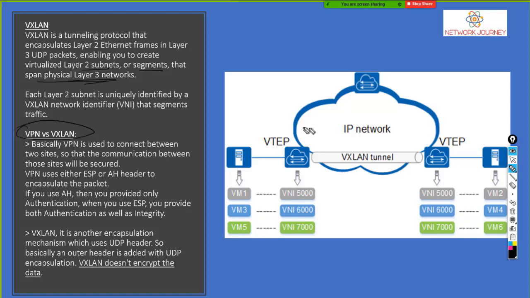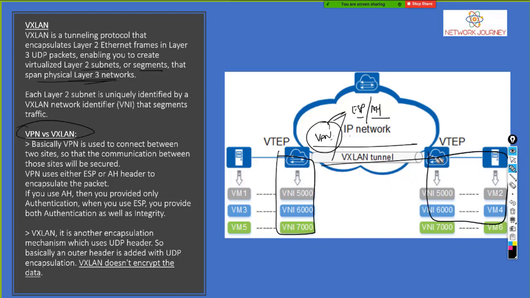Okay, now yes, you might be thinking, is it very similar to your VPNs? Because the IPsec VPN also acts in a similar way, where we are extending the two data centers, right? So let me tell you, VPN is something where the encapsulation is taken care of by the ESP header or AH header, Encapsulating Security Payload and Authentication Header. In the case of VPN, when you have a data center and another data center, and all the traffic is moving across this VPN tunnel, or I can say IPsec VPN tunnel, the encapsulation or the security is given by these protocols.